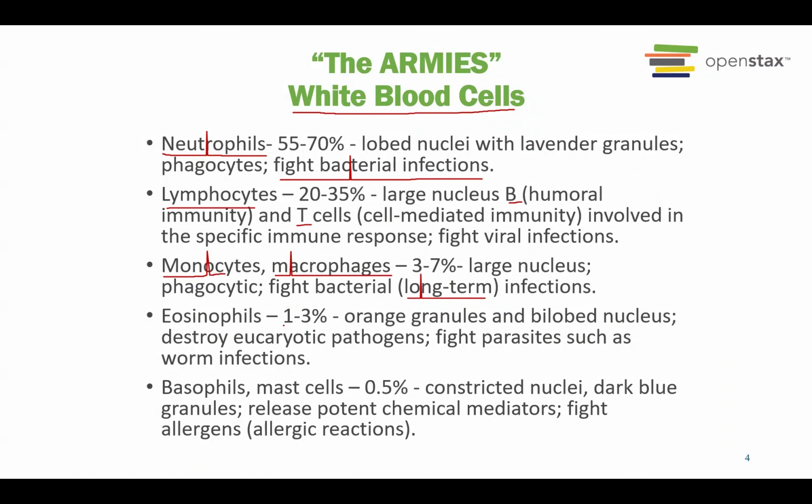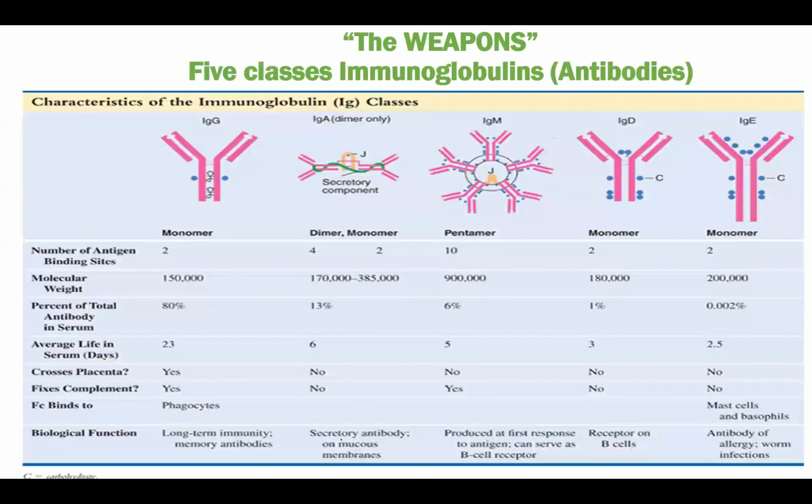And then eosinophils, about 1 to 3% in our blood. This is the one that fights against parasites like worm infection or maybe malaria infection. And then the last one, the least abundant one, is less than 1%. It's called basophils. And this one is usually used to fight against allergens, which is a molecule that can cause allergic reaction. So these are the five types of white blood cell.